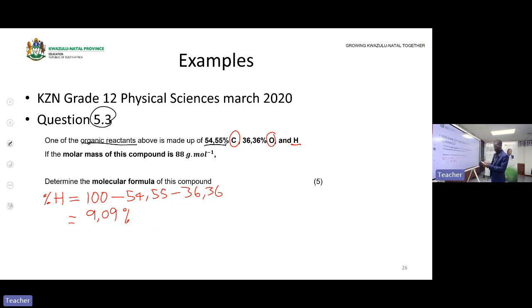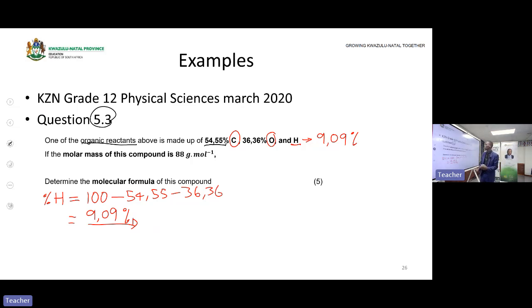Let me double check. 100 minus 54.55 minus 36.36. Yes, the answer is 9.09%. Now I have the percentage of what? Of hydrogen, which is 9.09%. Now I have all the percentages. I have all that I need.